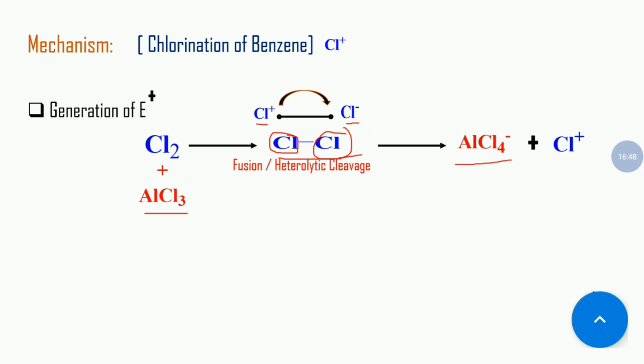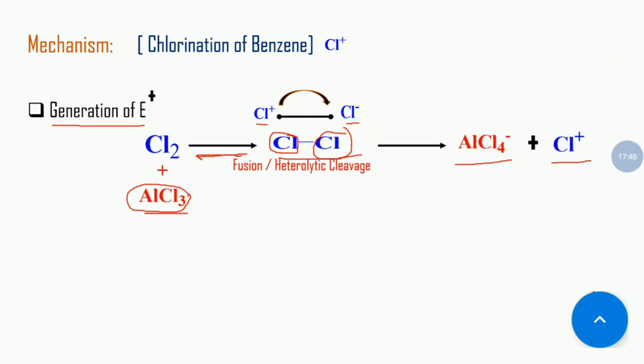If the reverse is possible and this Lewis acid is not there in our reaction, then the whole mechanism will be reversible and it will become Cl₂ again, and we fail to achieve chlorination of benzene. Okay, and finally we get our electrophile. So this is all about step 1, the generation of the electrophile.